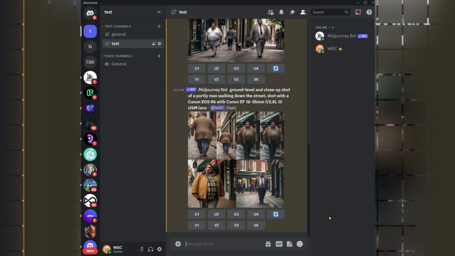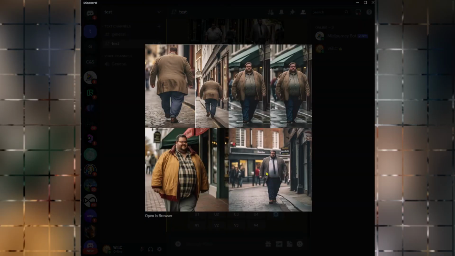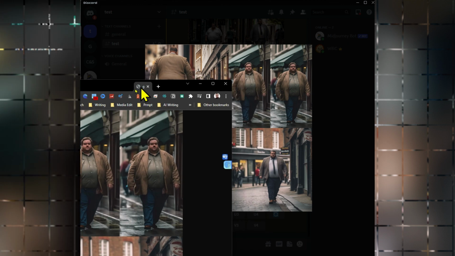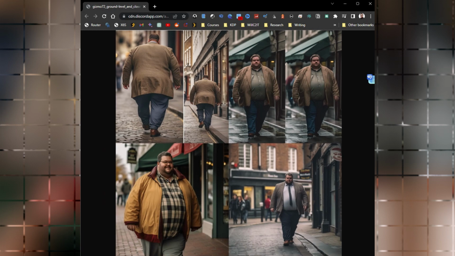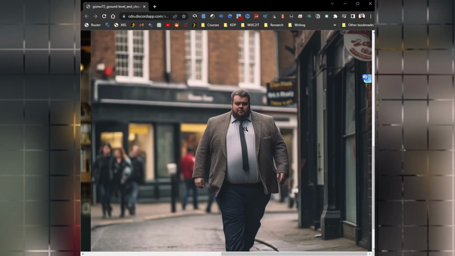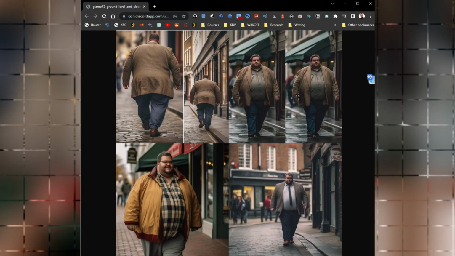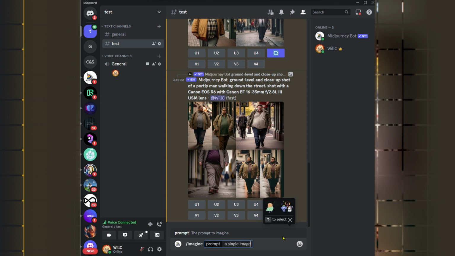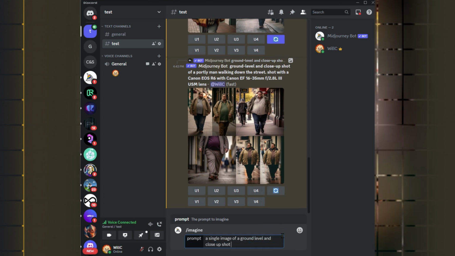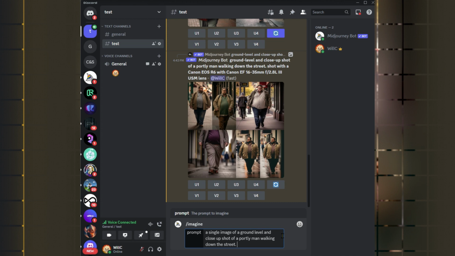What you will be doing next is to continue generating until you get the images you want. Unfortunately, Midjourney has decided to create artistic images with side-by-side images. Let's fix that by being specific. We will type a single image of a ground level and close-up shot of a portly man walking down the street.